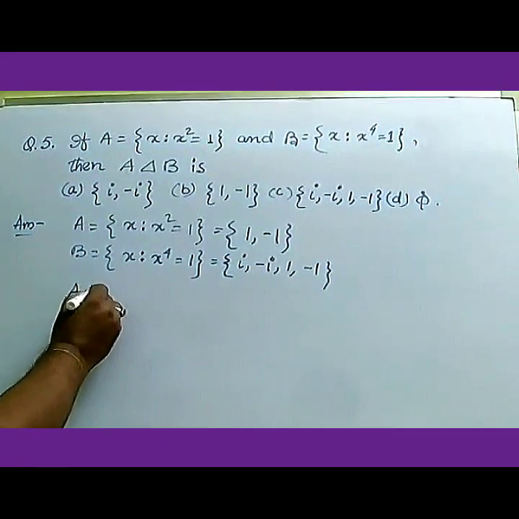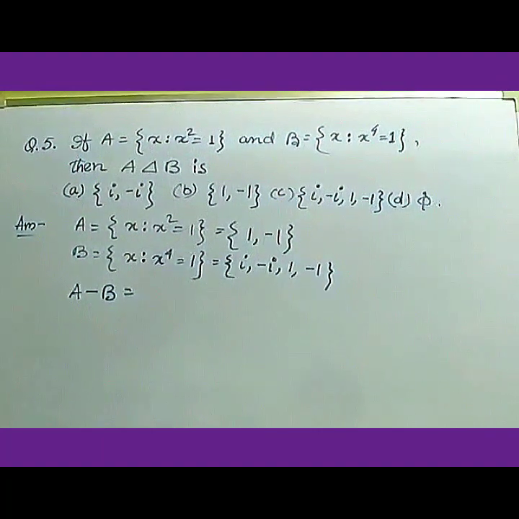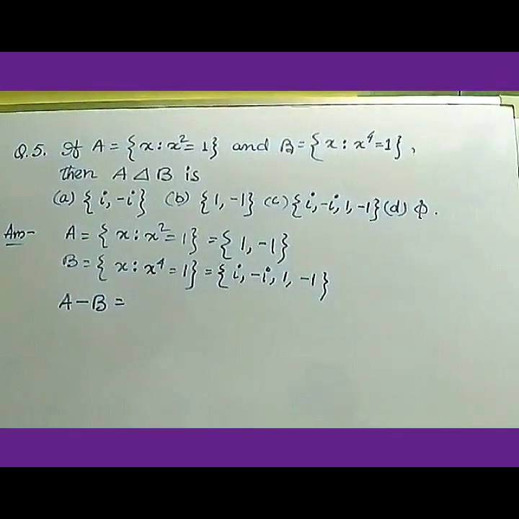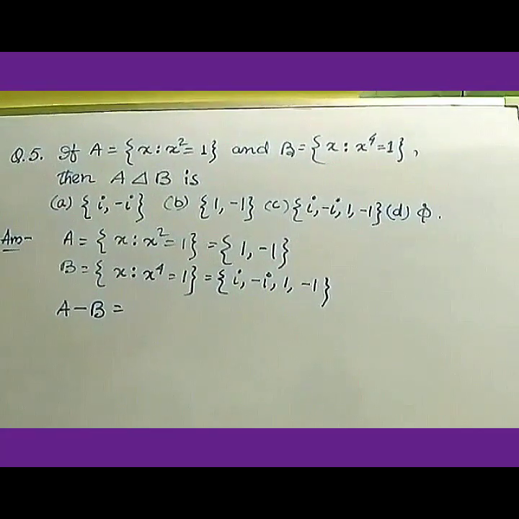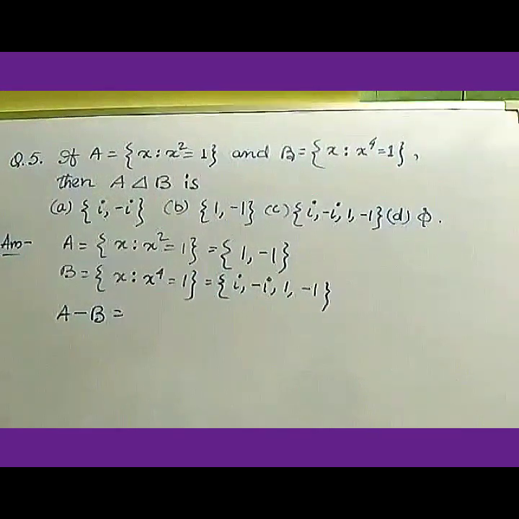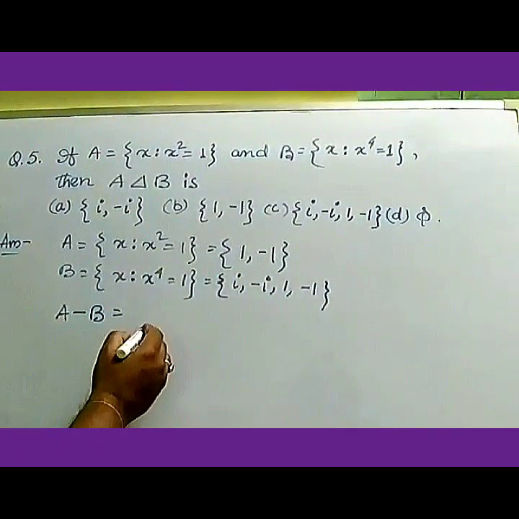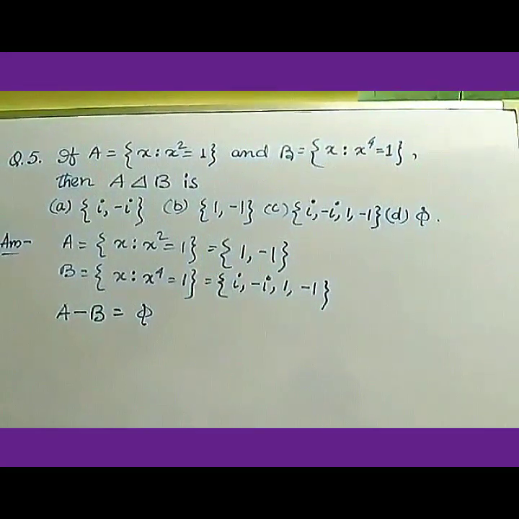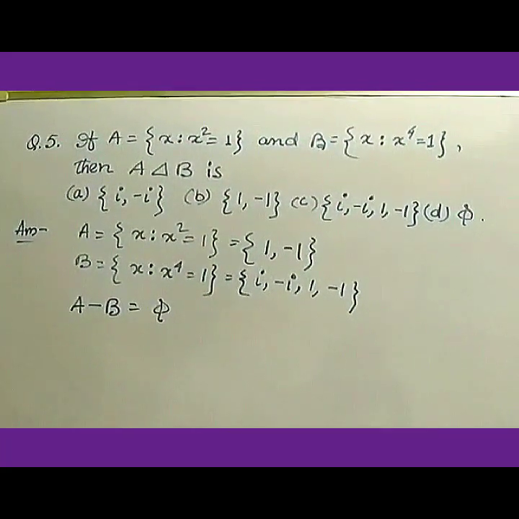As you know, A minus B means the elements that belong to the set A but don't belong to the set B. So that will be null, that is A minus B equals null.